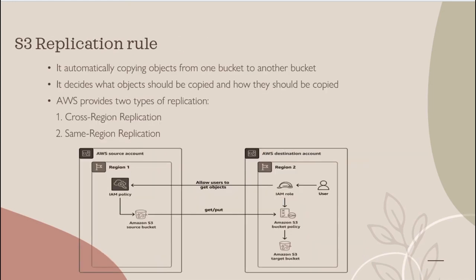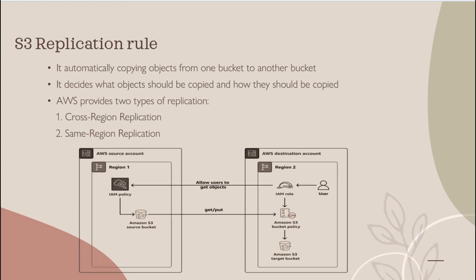And finally, the replication rule in S3. Replication is the process by which we can automatically create copies of data across multiple locations, which means we are able to replicate the data in an availability zone or in a region also. By doing this, it can help with disaster recovery, or if unfortunately the application in one region fails, we can use the backup which is stored in another region or availability zone. For that purpose, replication is used.